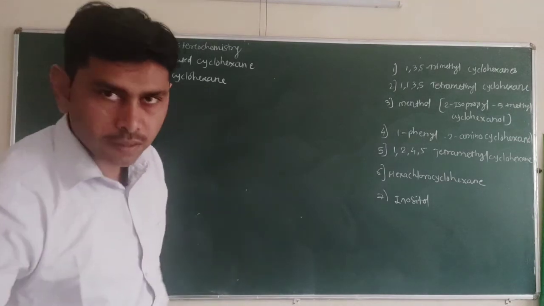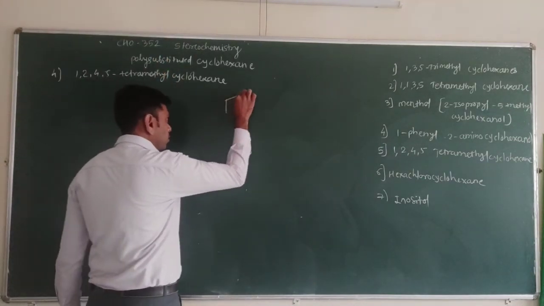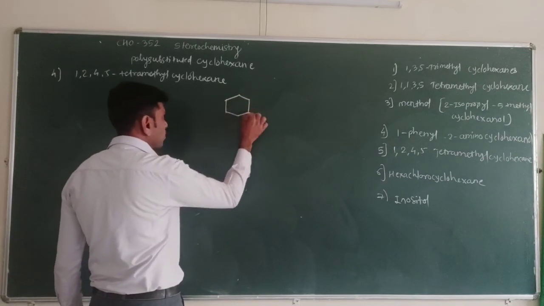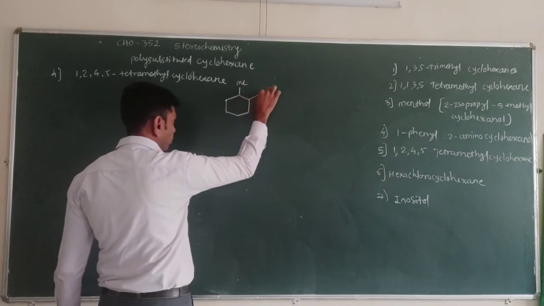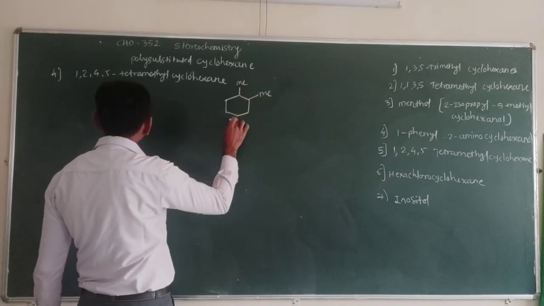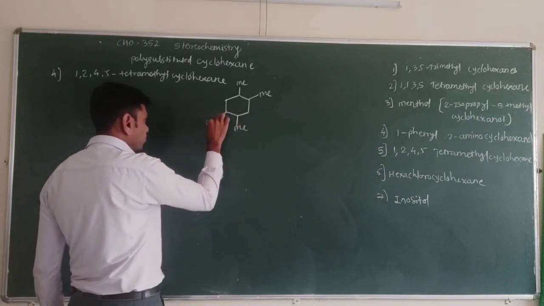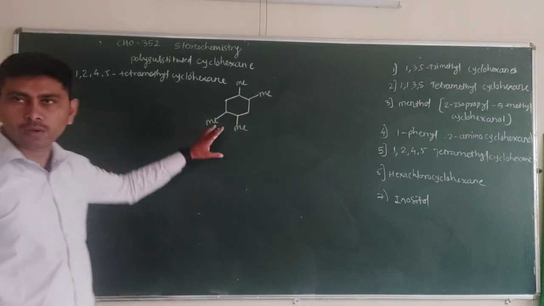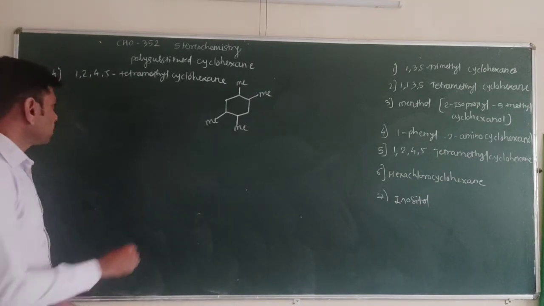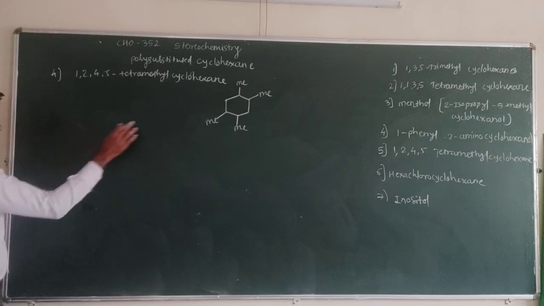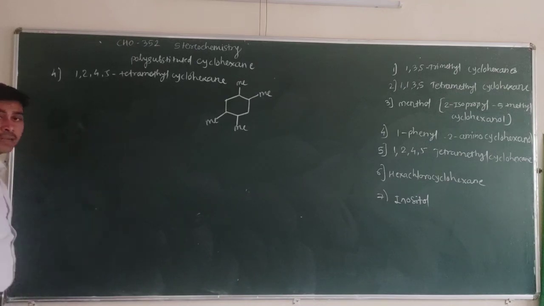Now look at the 1,2,4,5-tetramethylcyclohexane. Let's see the planar structure first. See here 1, 2, 3 blank here, 4, 5. This is 1,2,4,5-tetramethylcyclohexane.